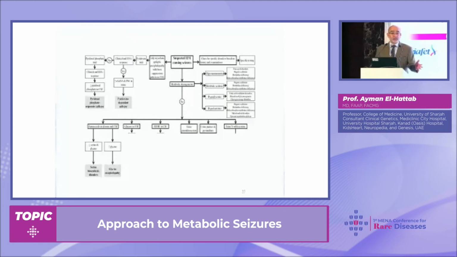They cause seizures as a main feature, and these will be suspected mainly by taking CSF amino acids. We should also take the folic acid and glucose. Now, if glucose is low, then this will be highly suggestive of a GLUT1 deficiency, which is a deficiency in the transporter of glucose to the brain.